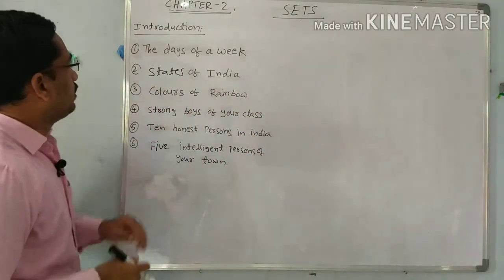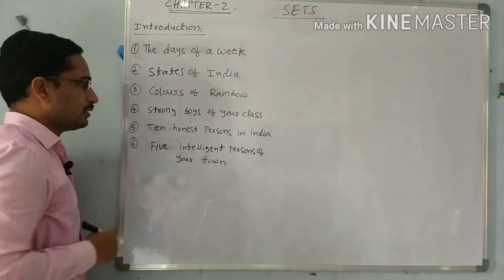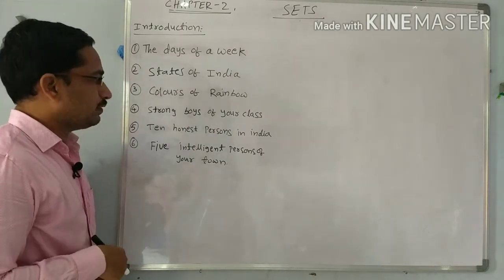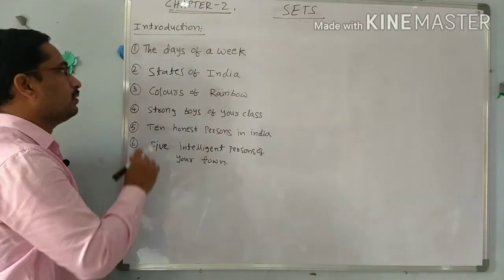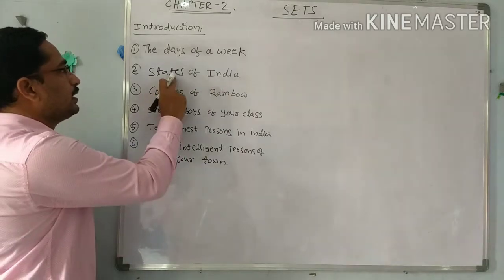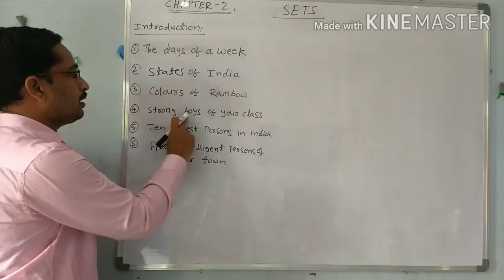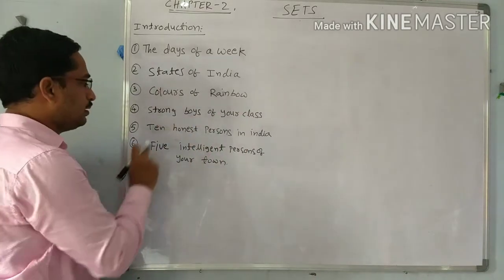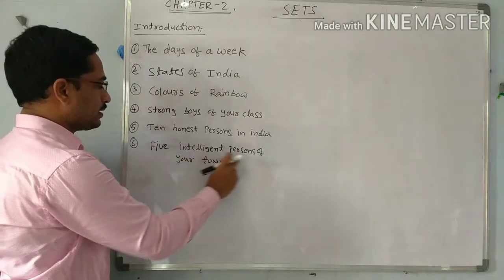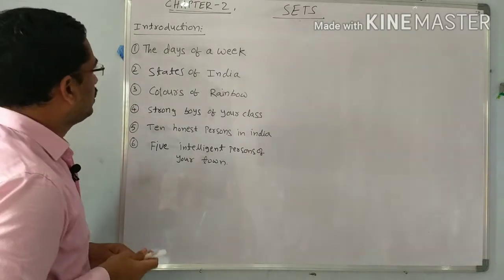So see here, introduction to this topic, sets. Here some examples are there, and observe the examples. By examples we have to define a definition. So observe carefully. The days of a week, states of India, colors of rainbow, strong boys of your class, 10 honest persons in India, 5 intelligent persons of your town. So these are some examples, and observe one by one.